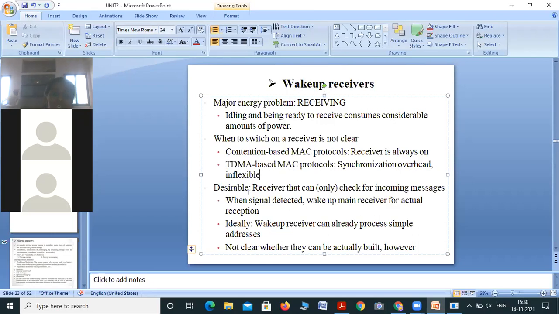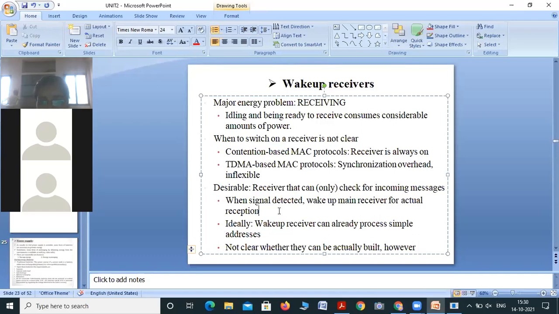Okay. Then desirable is a receiver that can check for incoming messages when a signal is detected. Wake-up means waking up the main receiver for actual reception. Some transceivers are desirable which receive the data when the signal is coming.